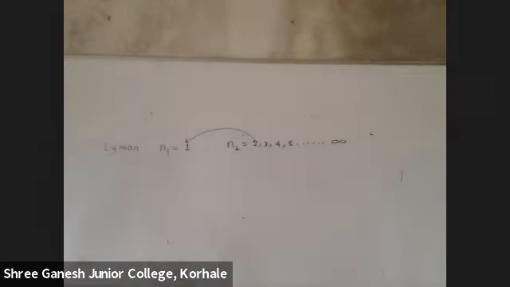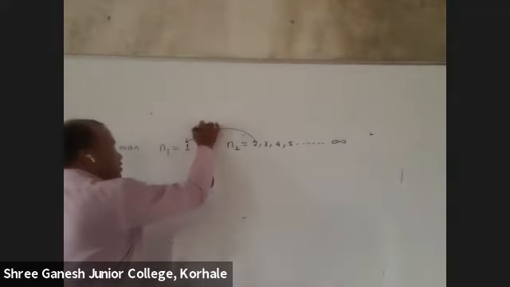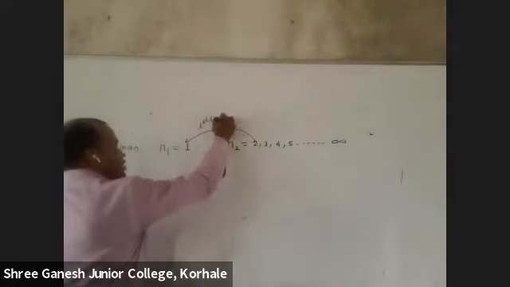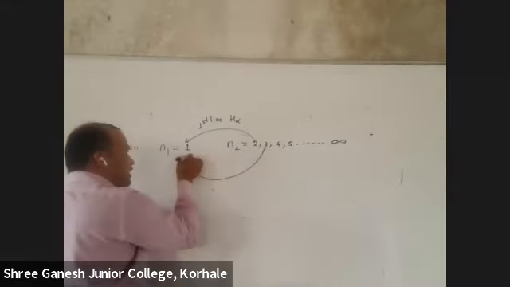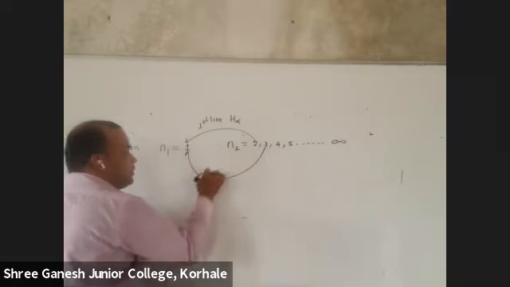We can write first line of Lyman series, or we can say H alpha. Alpha line, then beta, gamma, delta. So this is the first line or H alpha. From third it is returning to 1.